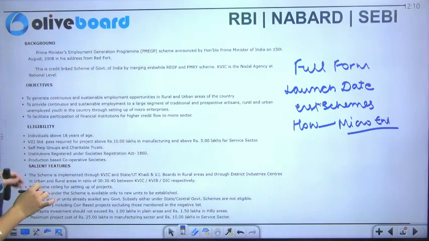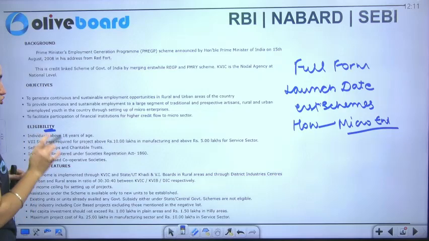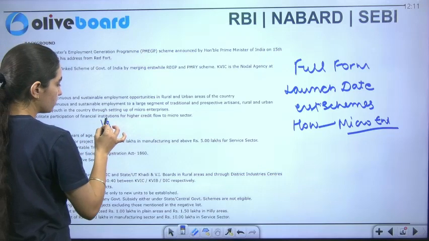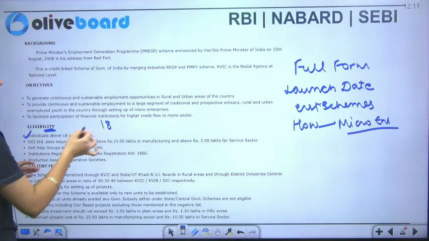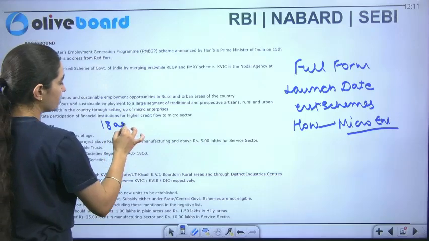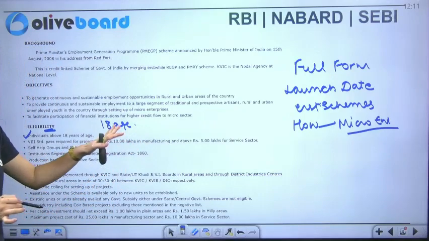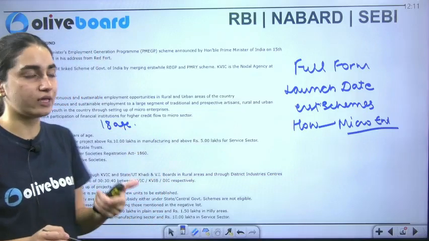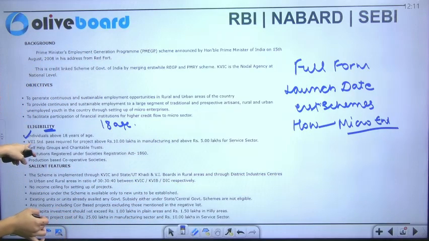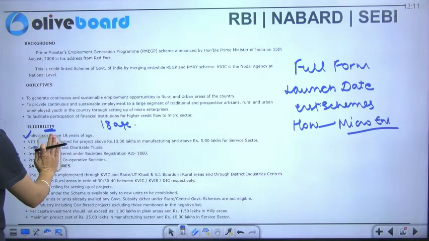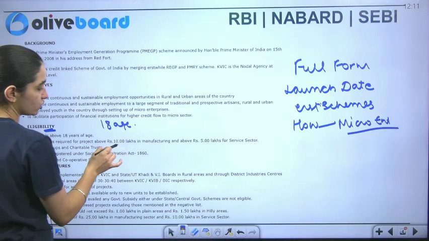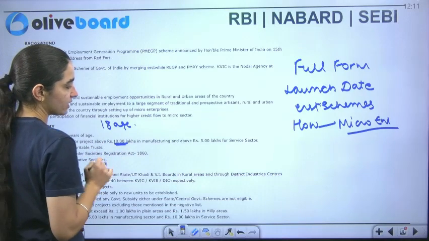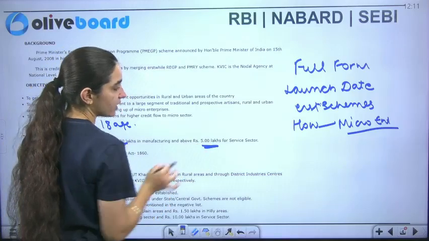Along with that, what is important is the eligibility. So remember what the eligibility is. The minimum age required is 18, and we require individuals who are above that. And along with that, the 12th standard has to be passed for projects which are above 10 lakh in manufacturing. Now remember, 10 lakh is for manufacturing and 5 lakh is for services.